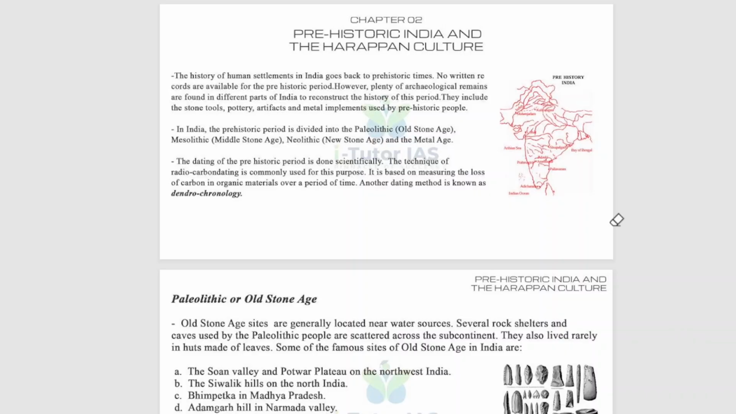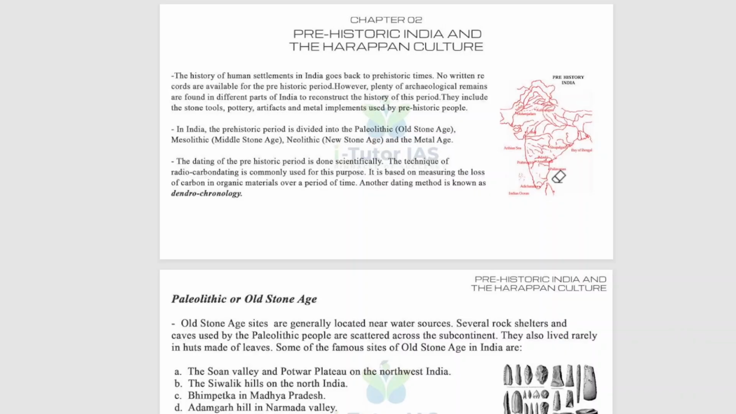The history of human settlement in India goes back to prehistoric time. No written records are available for the prehistoric period. However, plenty of archaeological remains are found in different parts of India to reconstruct the history of this period. They include stone tools, pottery, artifacts and metal implements used by prehistoric people. So here is one prehistoric India picture. You can Google it also.